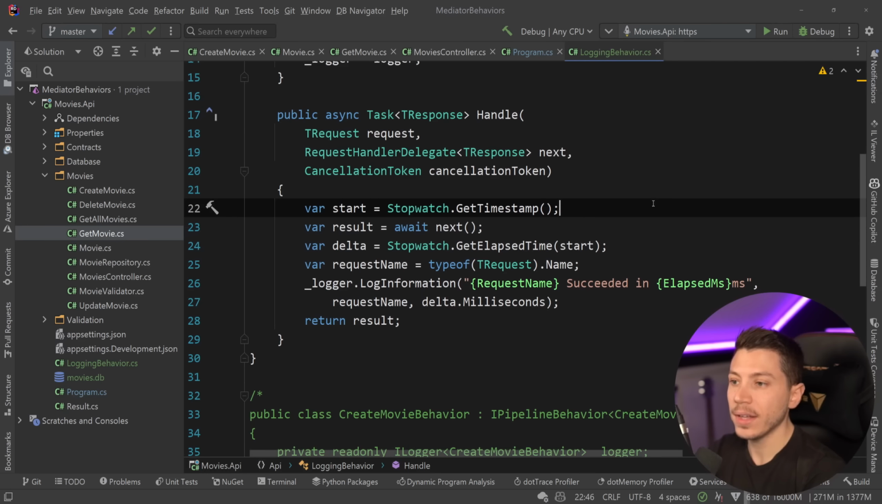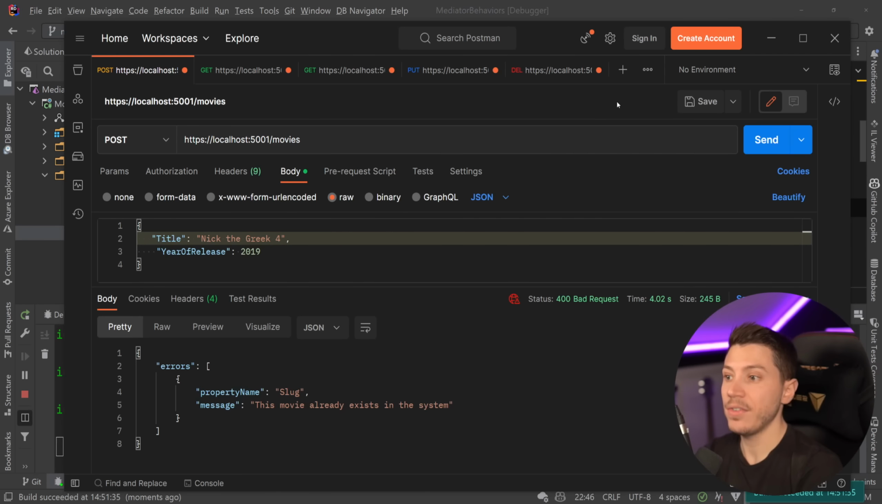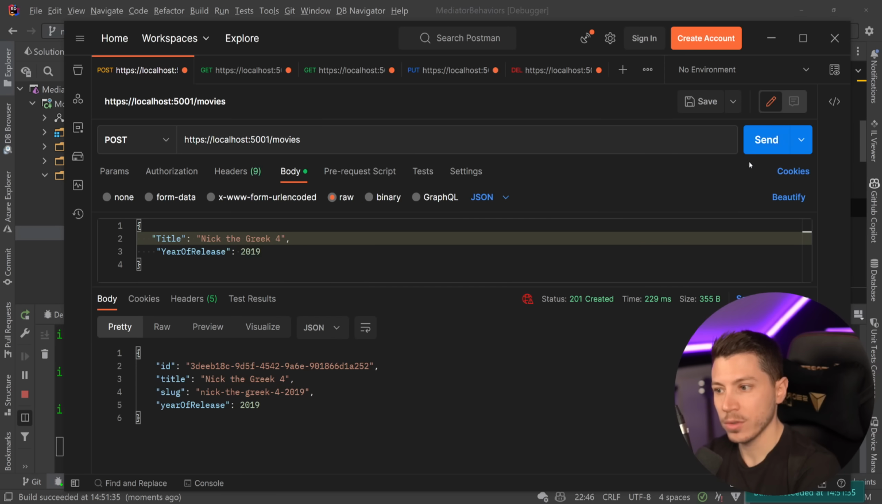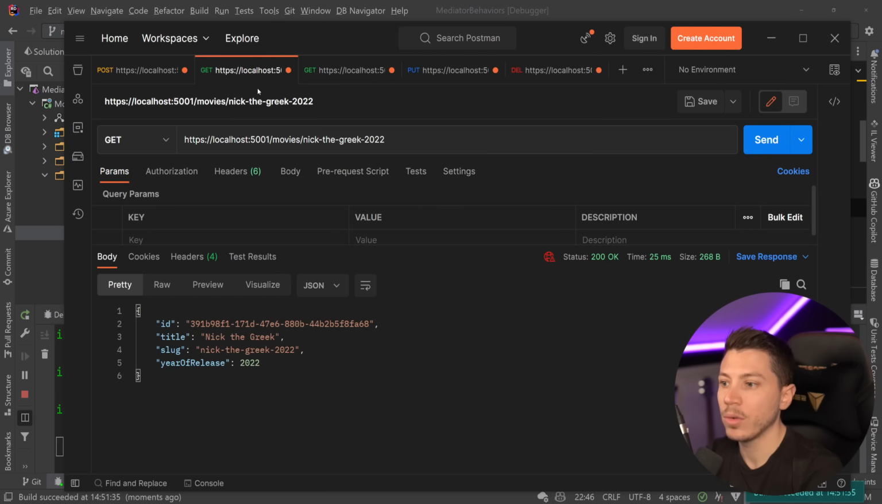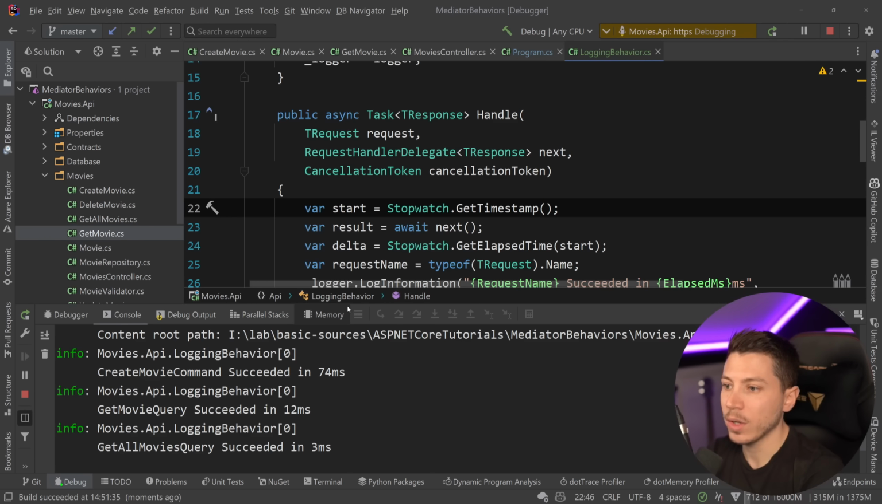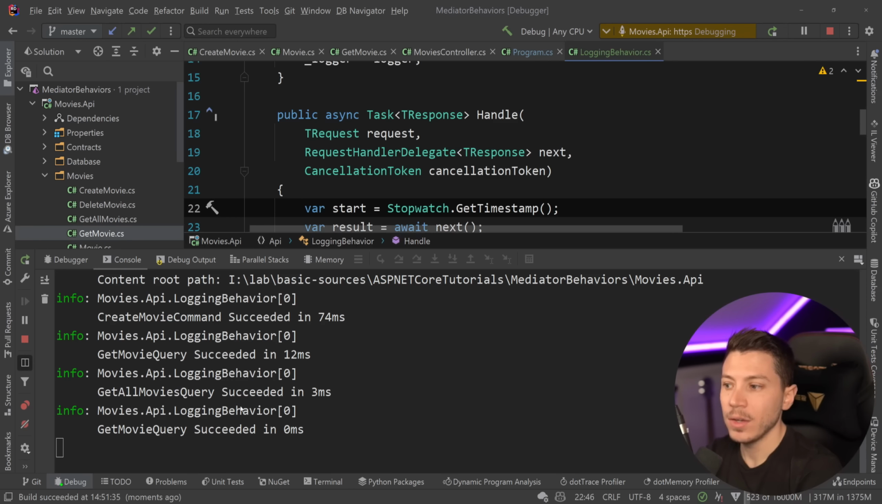And now with that, I have the same experience as before, where I can just run this. And if I create Nick the Greek 4, which goes backwards, then a movie was created. If I try to get all, then movies were retrieved. If I try to get a specific one, the specific one is retrieved. And you can see everything just working here.